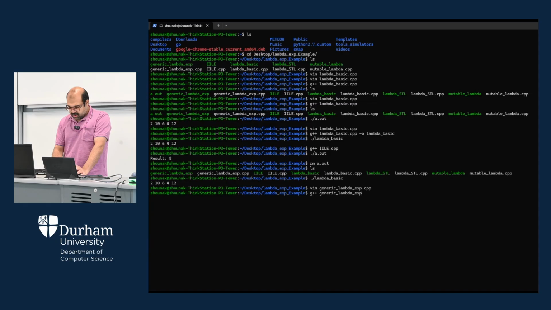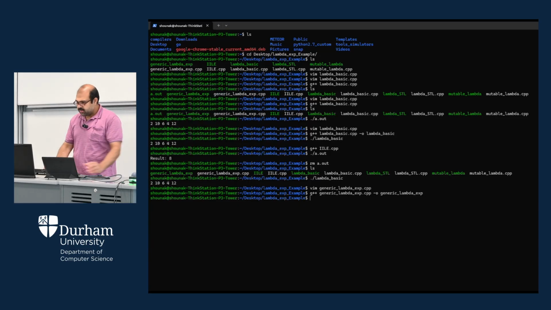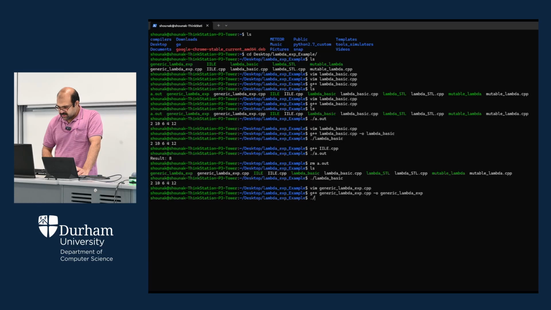Generic lambda expression dot cpp. Then I am creating a new object code for this generic lambda expression, and then let's compile it. So compilation is successful, we don't have any error. Now we're going to do the execution of this one.